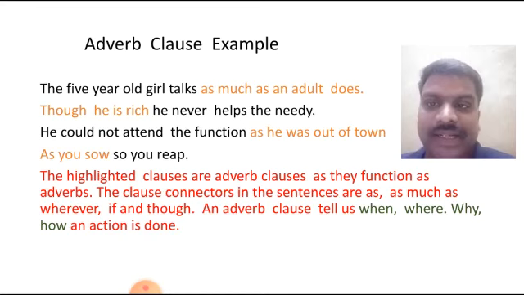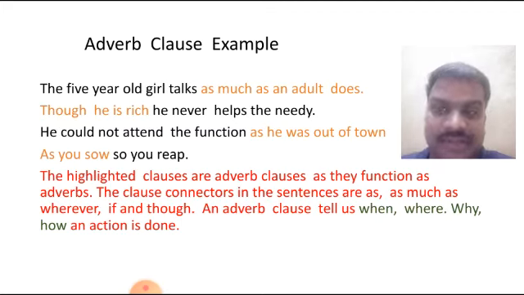He could not attend the function as he was out of town. As you sow, so you reap. Here the highlighted clauses are adverb clauses. As they function as adverbs, the clause connectors are as much as, whatever, if, though.